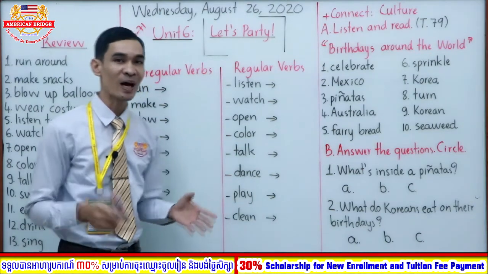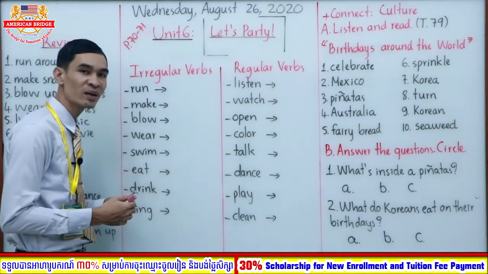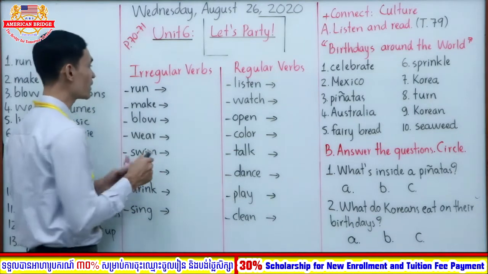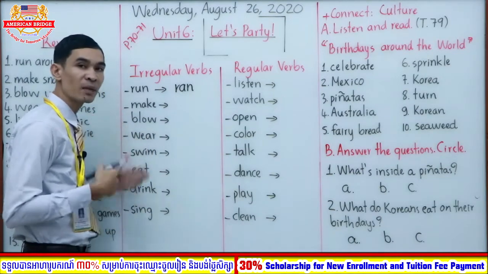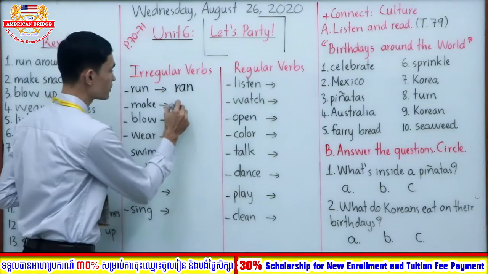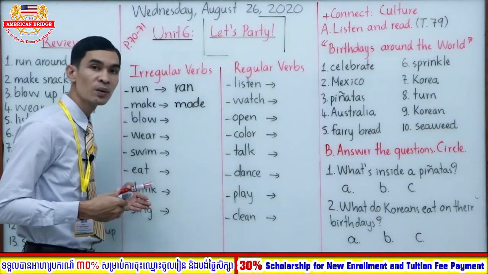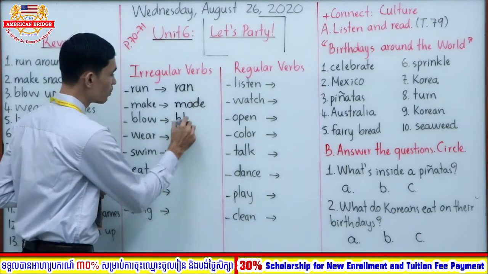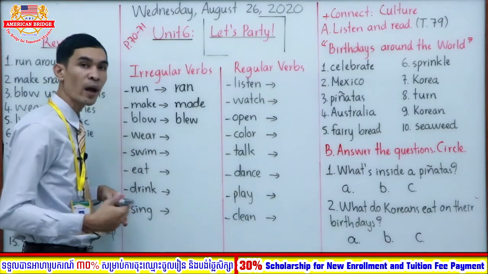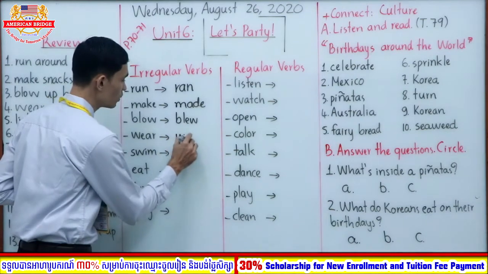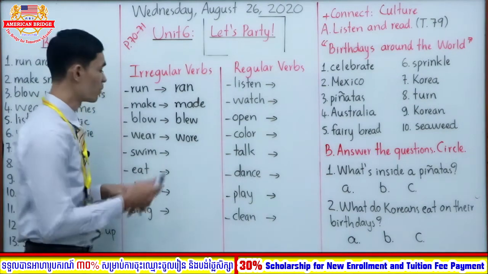Very good. Okay, so now let's change all of these verbs all together with me. Okay, run. How do you change to irregular verb? Run, change to ran. Very good. Run, ran. How about the word make? Make change to made. Very good. How about blow? Blow change to blew. Very good. Blow, blew. How about wear? Wear change to wore. How about swim? Swim change to swam. Very good.